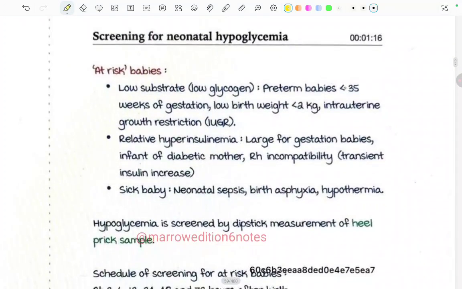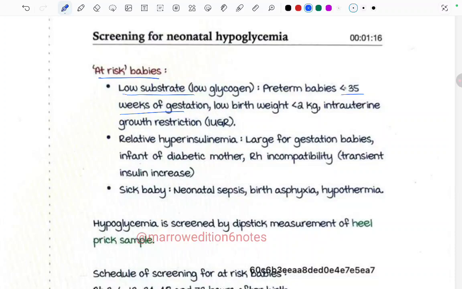Screening for neonatal hypoglycemia, we have to do screening for the at-risk babies. So who are the at-risk babies? Low substrate or low glycogen: preterm babies less than 35 weeks of gestation, low birth weight less than 2 kg, and intrauterine growth retardation. So these are the babies who have low glycogen in them. Who are they? Less than 35 weeks, less than 2 kg, and with IUGR.